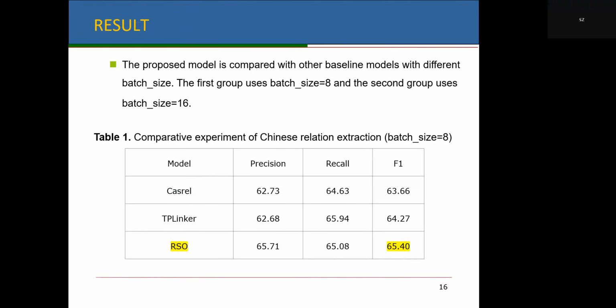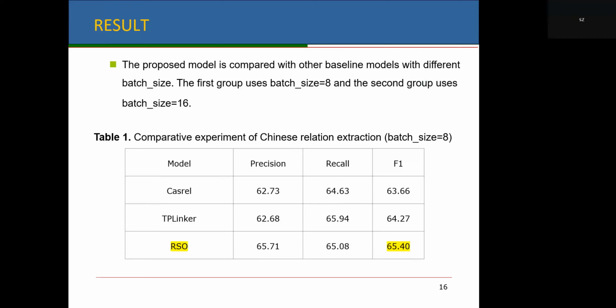The proposed model is compared with other baseline models with different batch sizes. The first group used batch size 8, and the second group used batch size 16. As can be seen from the table, with batch size 8, the RSO model achieves better results compared to the control models.